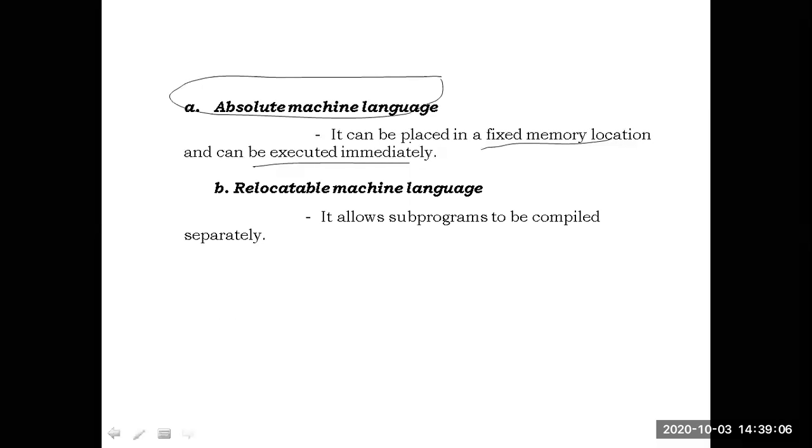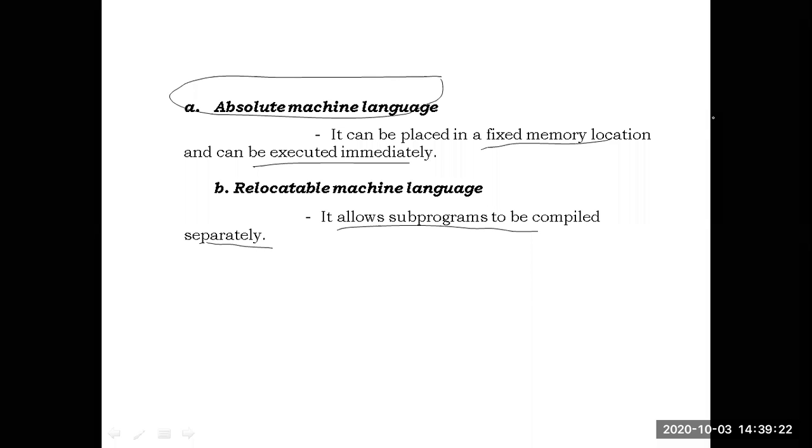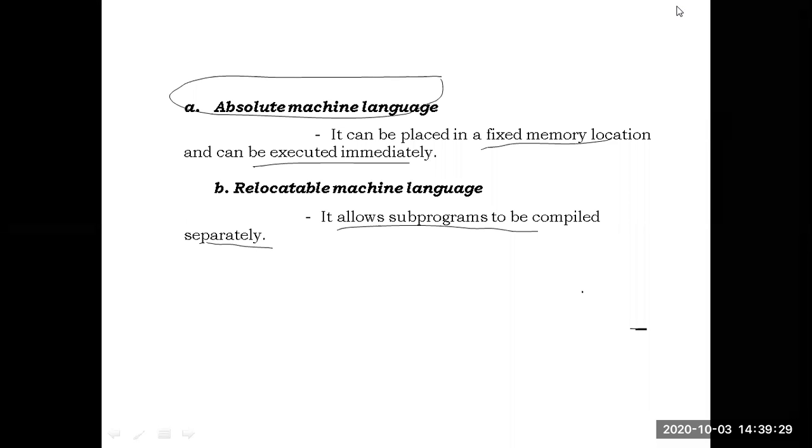What is the relocatable one? Here, as the name suggests, it is not stored in a fixed location. The location can be changeable. It allows subprograms to be compiled separately. If there are subprograms or functions, each function can be compiled separately. Generally, relocatable machine code is code whose location can be changed in memory.